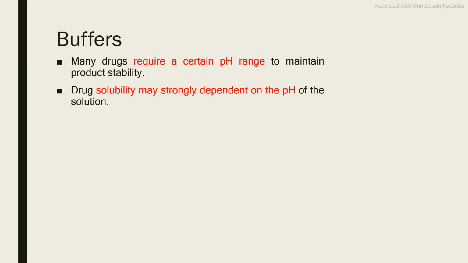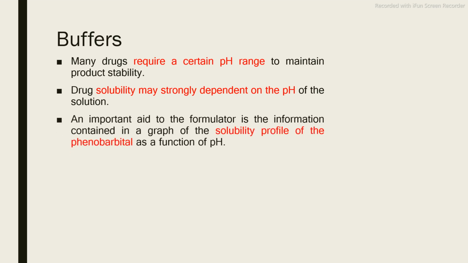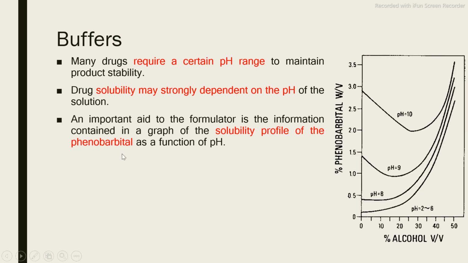Drug solubility may be strongly dependent on the pH of the solution. We already studied this. Most of the drugs have pH dependent solubility. Suppose this solubility profile of phenobarbital as shown in this image. You can see that on the y-axis there is percent phenobarbital which gets solubilized, weight by volume, and on the x-axis there is pH range, or aqueous solubility.